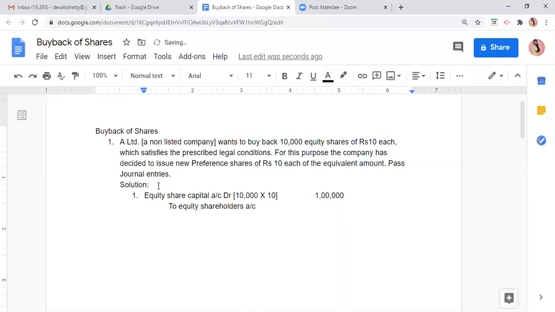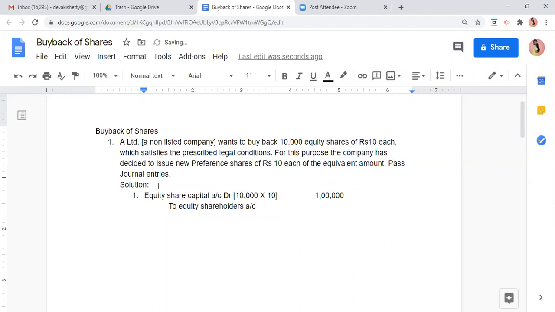This amount, ये जो shares हम लोग buyback में, remember in redemption, redemption क्या होता था? We are paying back the preference shareholders. Buyback क्या होता है? We are paying the equity shareholders. So equity shareholders को what we will pay? We will pay them the amount of 10,000 shares. And how much are we paying? 10 rupees. So 10,000 into 10, 1 lakh amount.